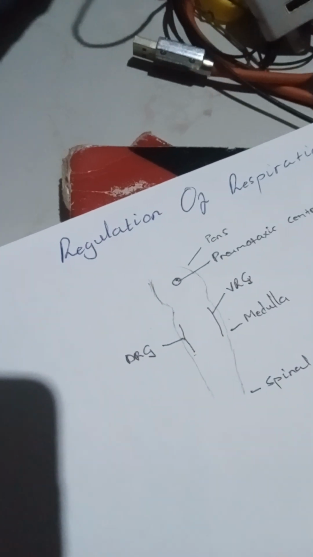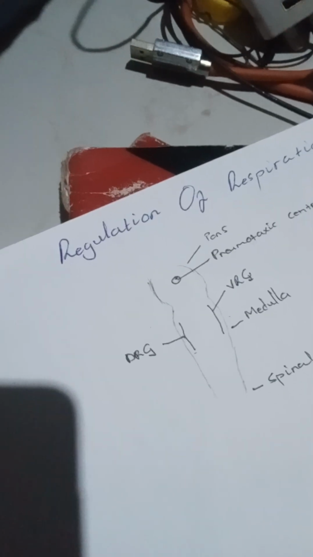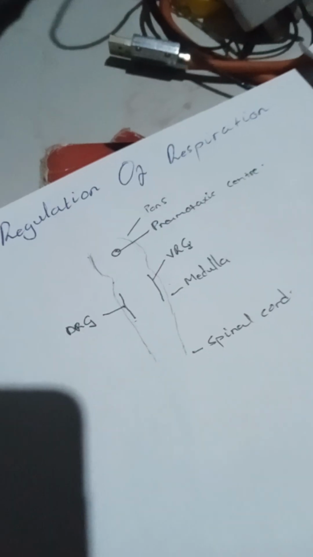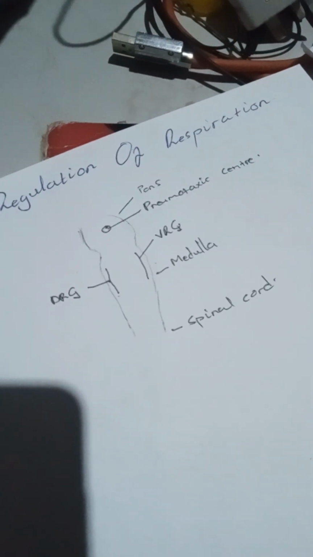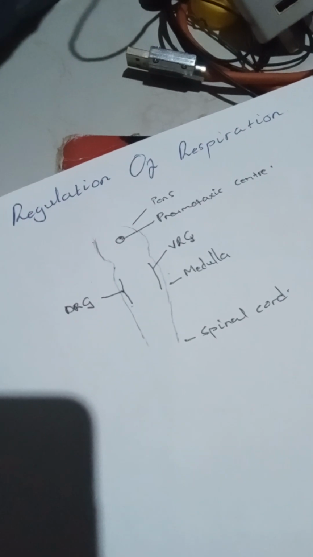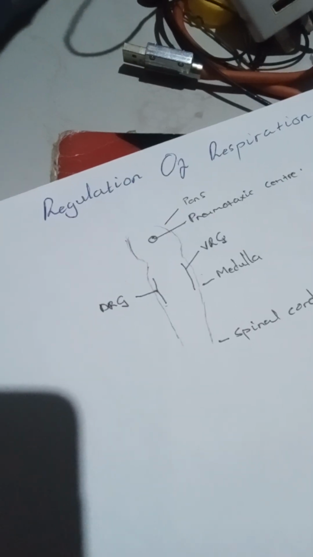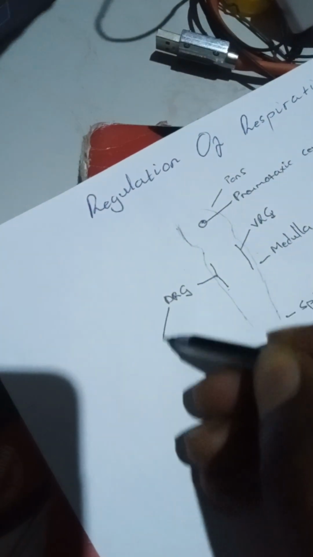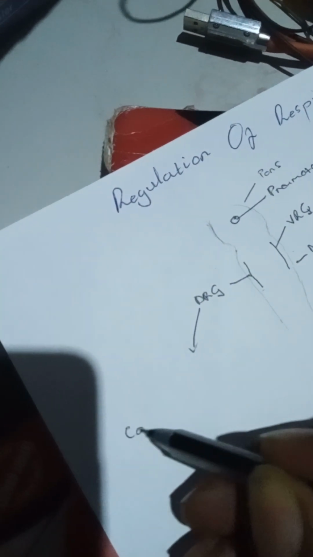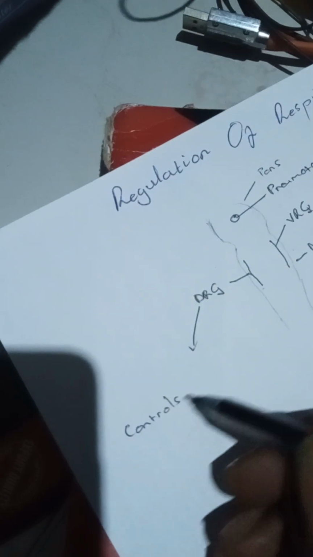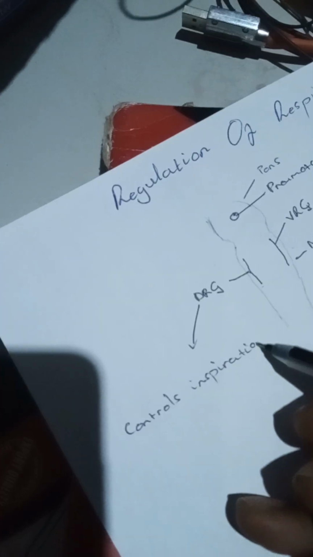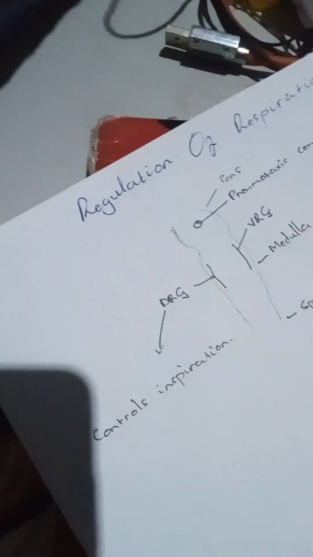So let's say during inspiration, we are breathing in, right? What stimulates inspiration and what controls inspiration? The dorsal respiratory group controls inspiration.